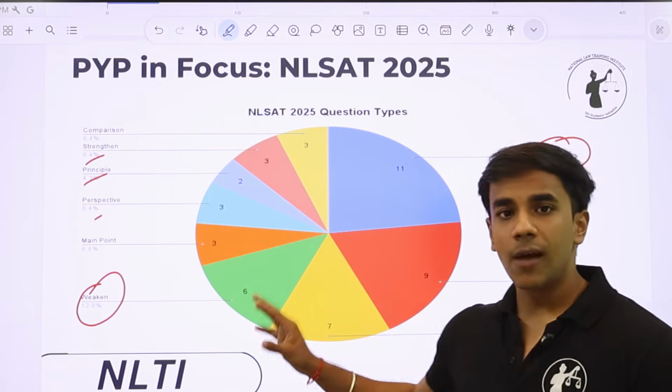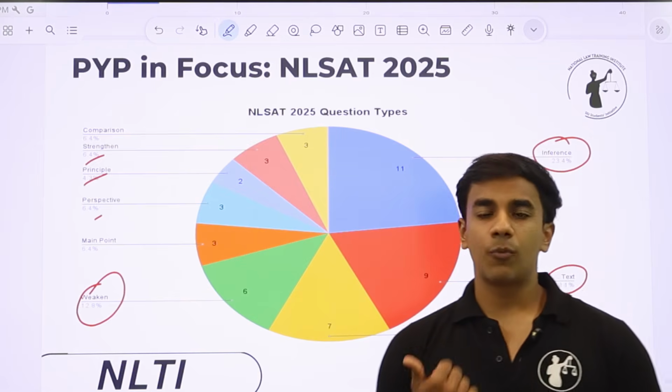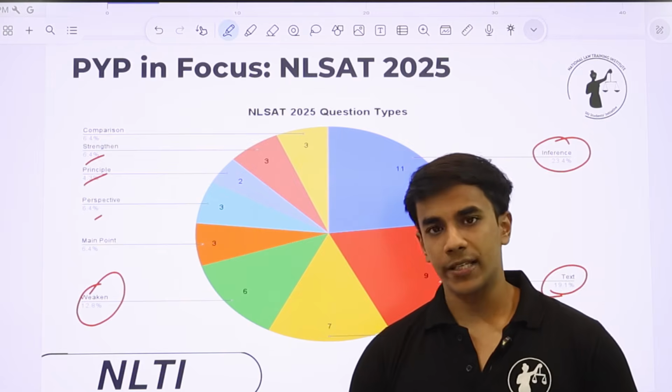So this is very important. You can see here which question stems have been asked, and these question stems have the highest probability of being repeated in NLSAT 2026.